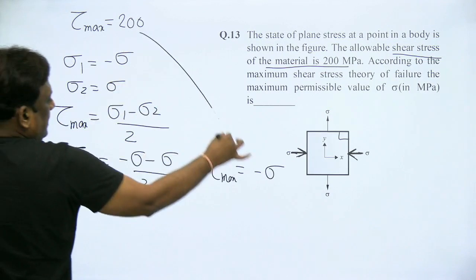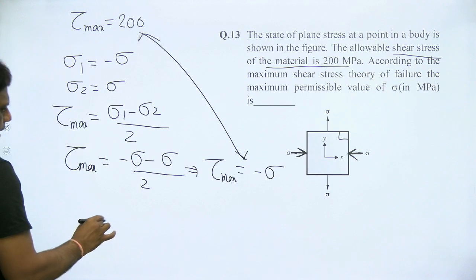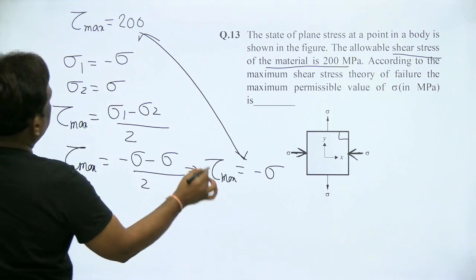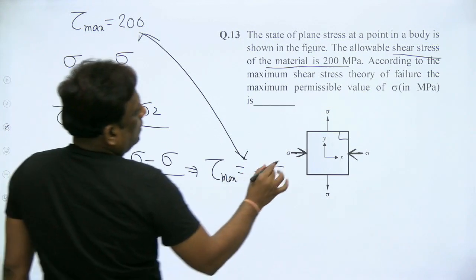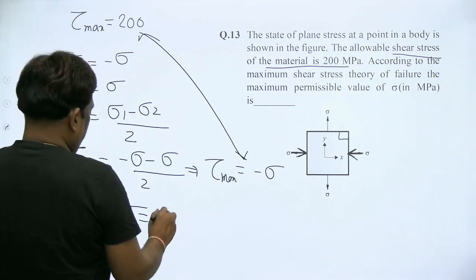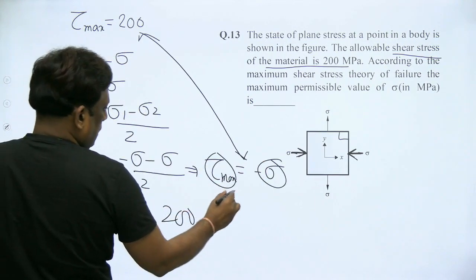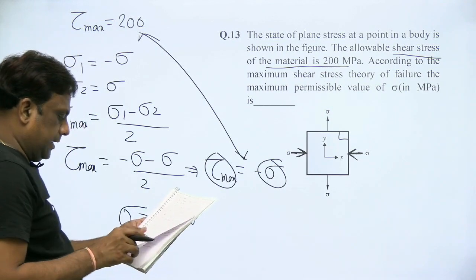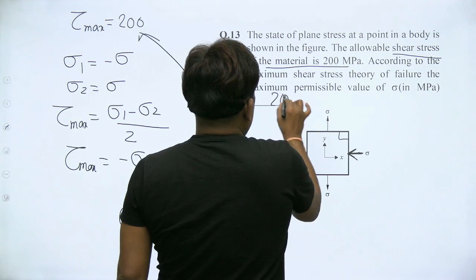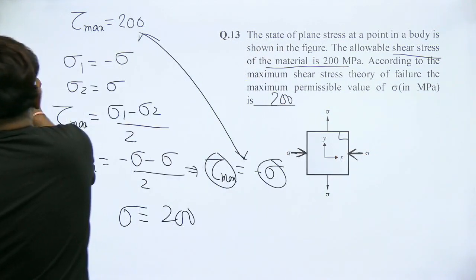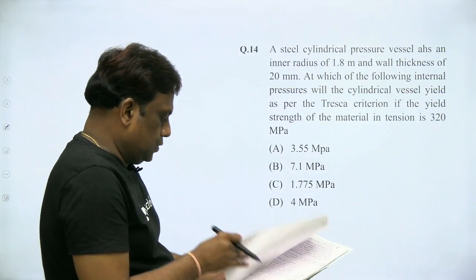And already you know the maximum is given as, of course, don't worry about minus, it is just a sign showing the direction. So if you equate these two magnitude wise, it is how much? It is 200, maximum is 200. This sigma is tau, but already tau is 200, therefore it is 200. Let me check. Yeah, so the answer is 200. Let's take up this question. Again a good question, do not worry.